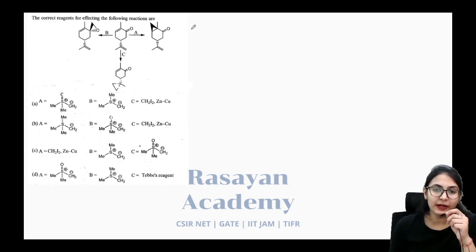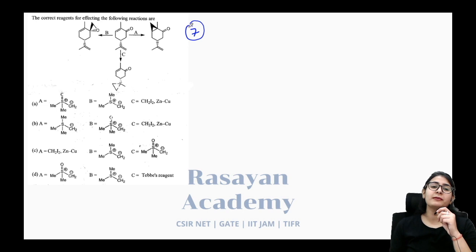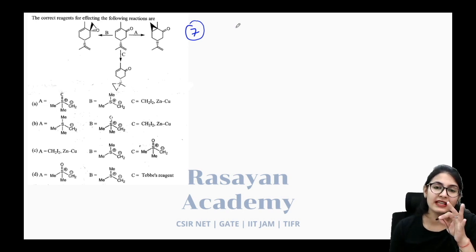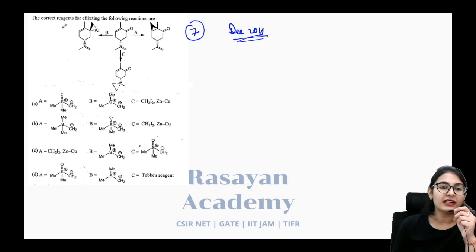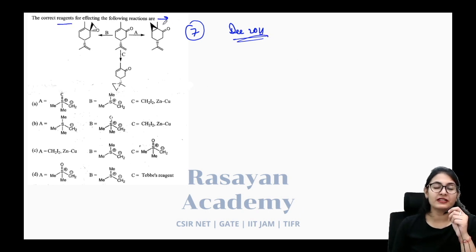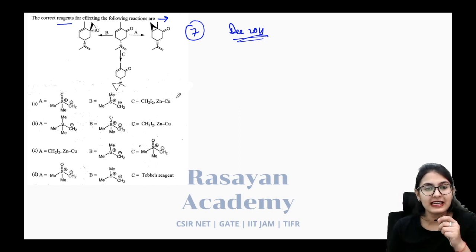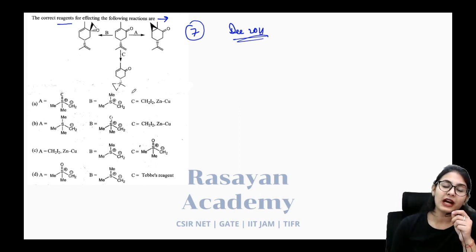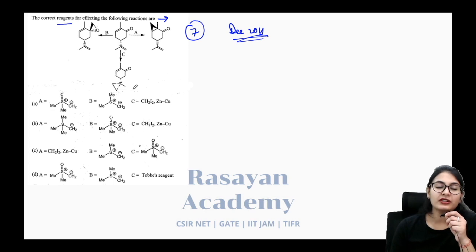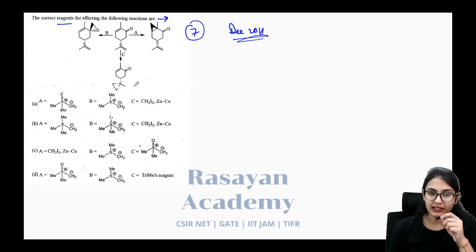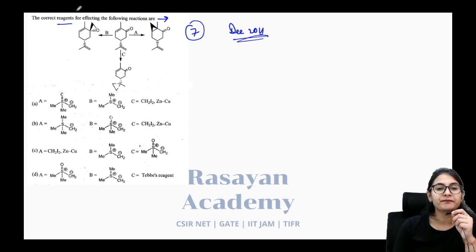Moving on to the seventh question. Very, very important. Plenty of times it has been asked. Once again, December 2011 only. The correct reagent for effecting the following reactions are. So basically, if you look at these reactions, two of them are cyclopropanation and one of them is the epoxide formation. Okay, so let's see.